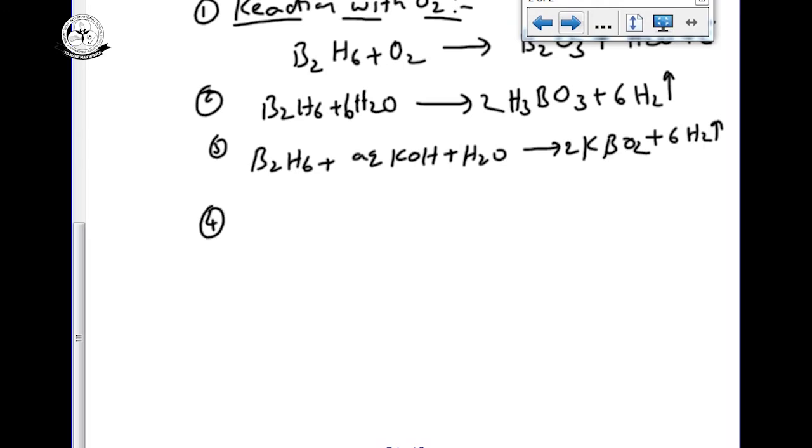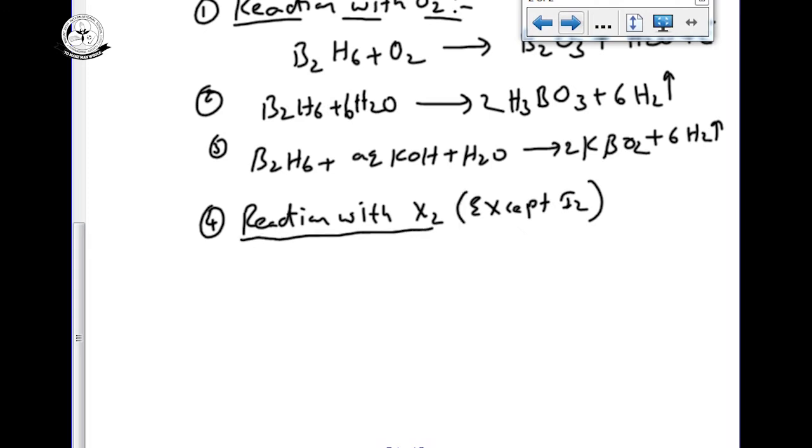Fourth one, reaction with halogens, but except iodine. Iodine is the least reactive, as we already know. The most reactive halogens are fluorine, chlorine and bromine. Generally for halogenation, as I repeated many times, we take chlorine and bromine only. We cannot consider fluorine, as it is highly exothermic, and we cannot use iodine, which is the least reactive.